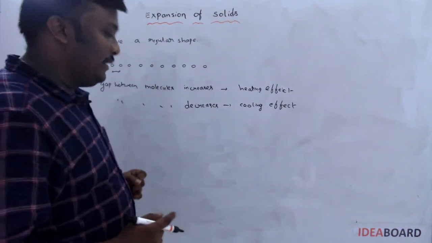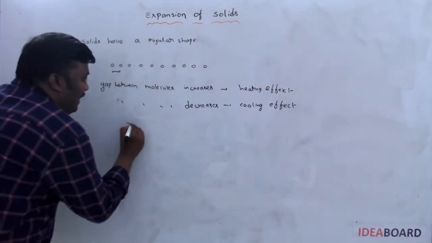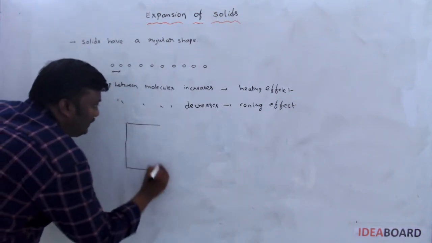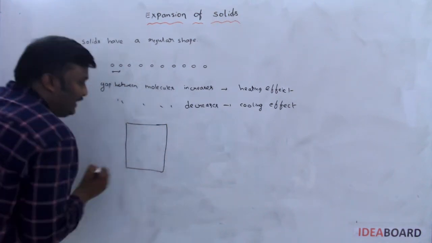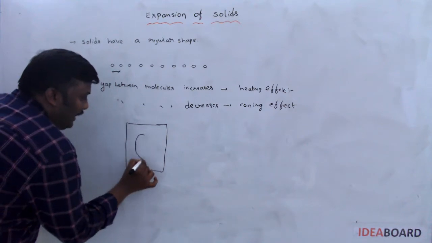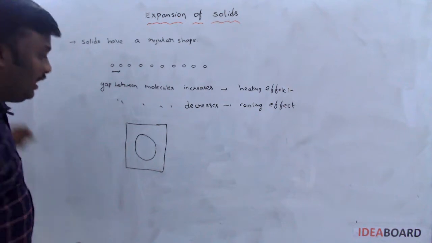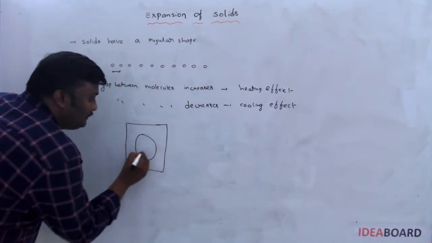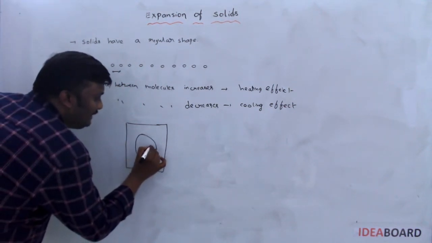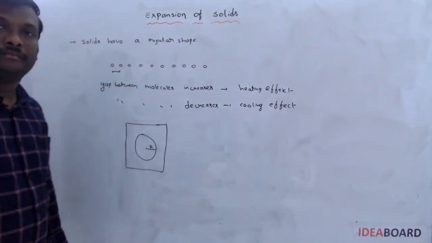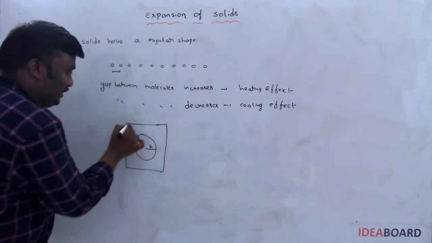Let us take a small example. I am considering a metal sheet. On that metal sheet, I make a small cavity, a hole. In this cavity, this is the radius r. This is the metallic sheet.